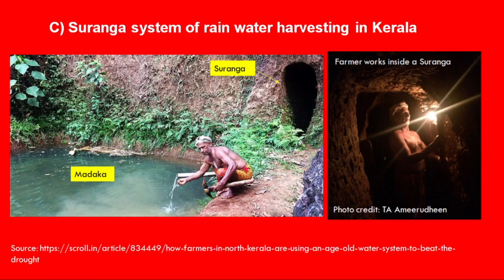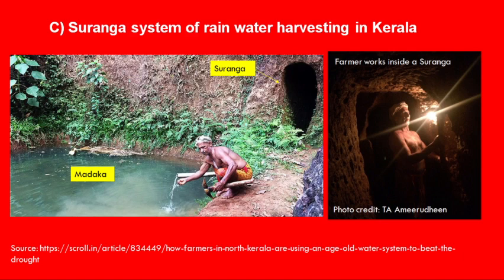So Suranga is a kind of channel which captures water and passes it on to a tank that is made of mud, and this tank is known as Madaka.